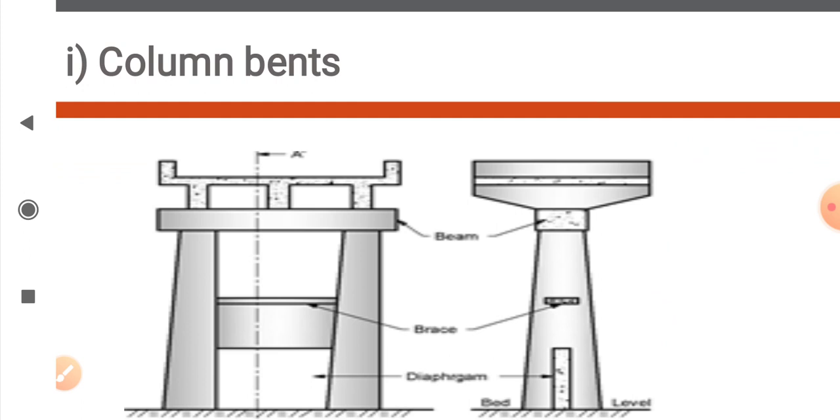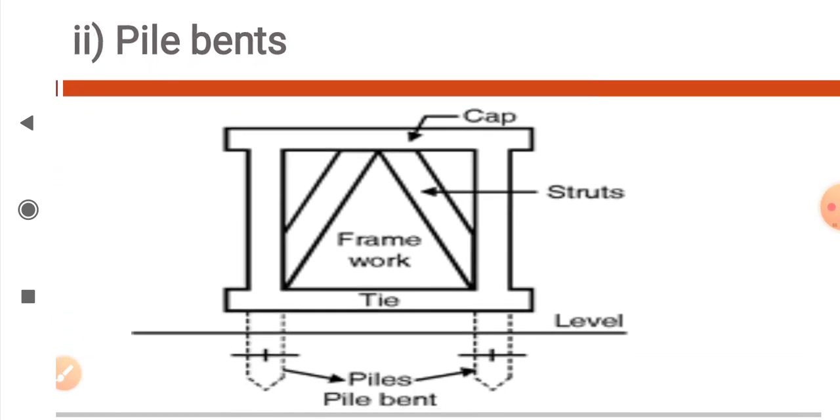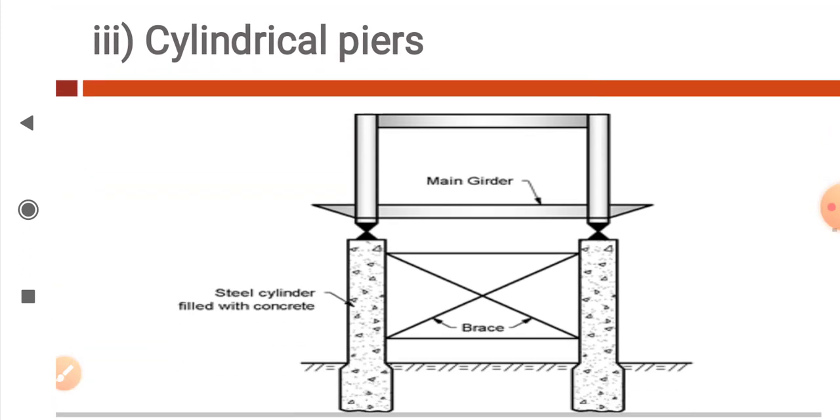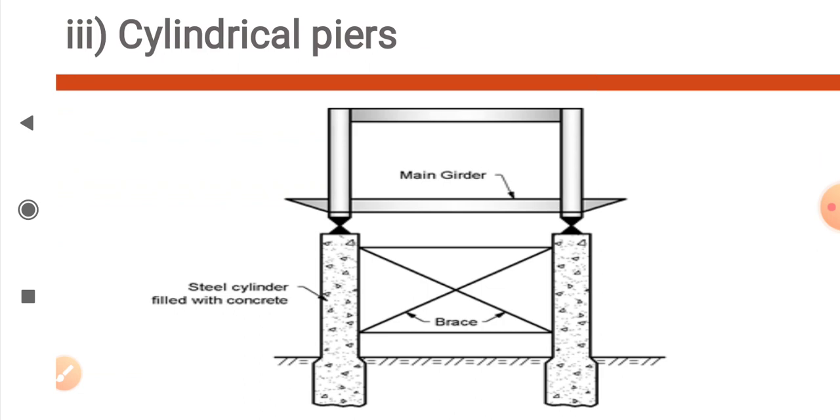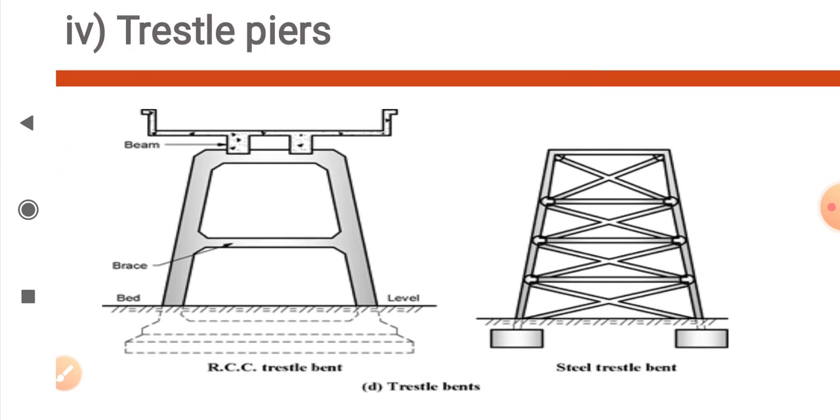Next, column bents. This is a type of open pier. Pile bent. Pile bents are provided at foundation level, and piles are inserted in the ground to support the pier. Next, cylindrical pier. This is a type of open pier. And last one, trestle pier. This is also a type of open pier.